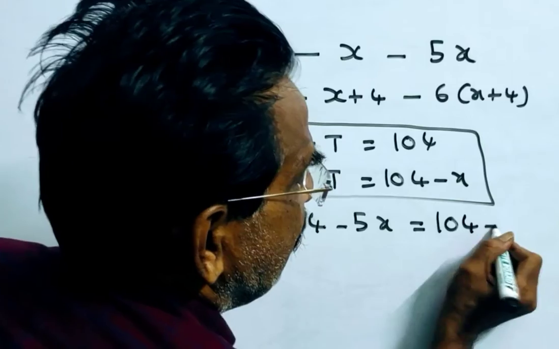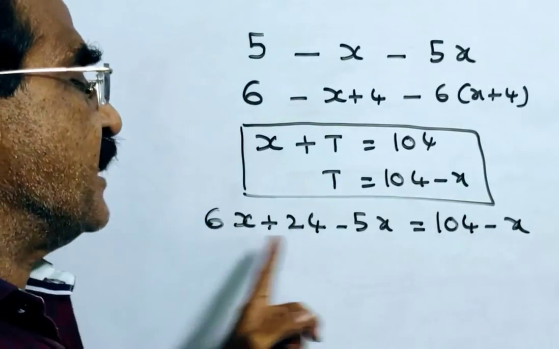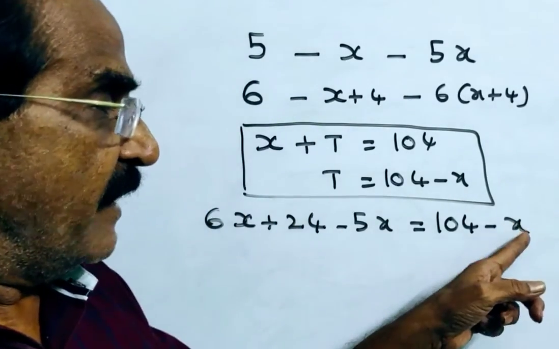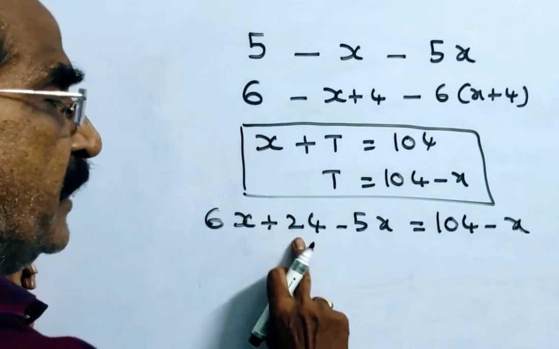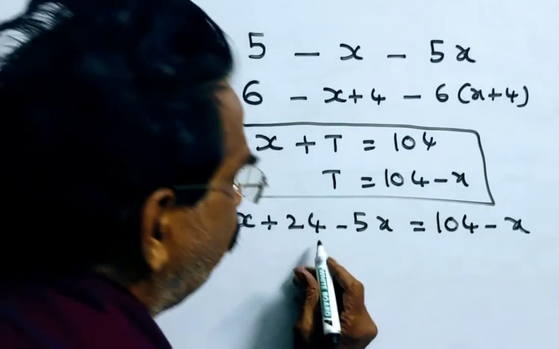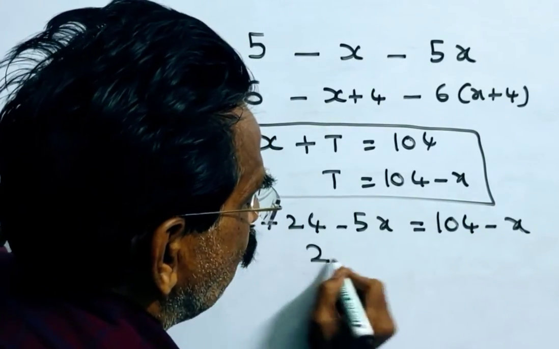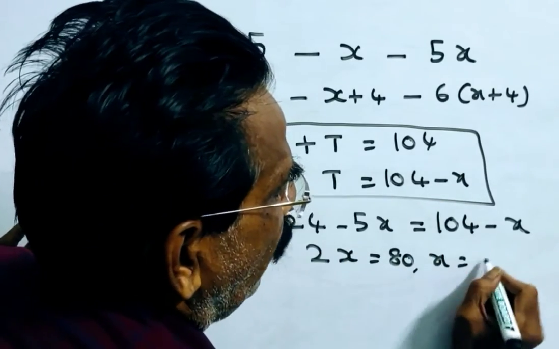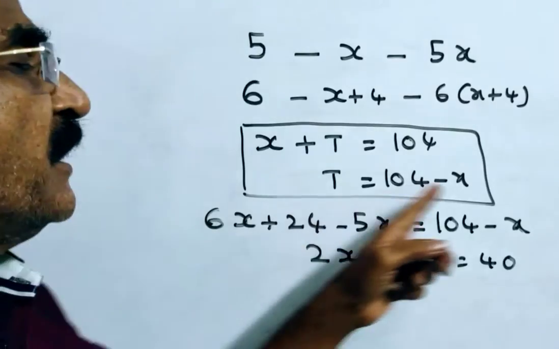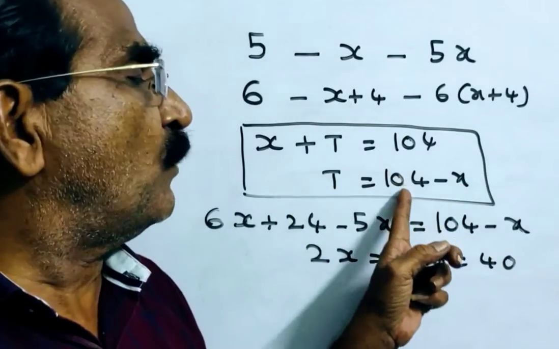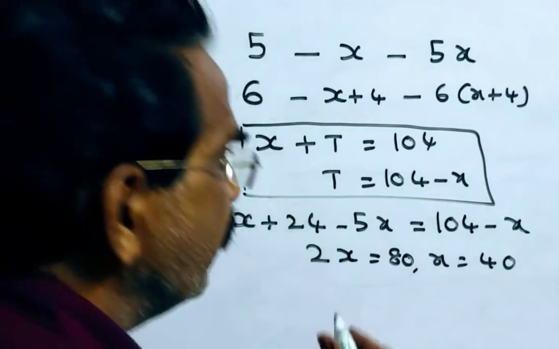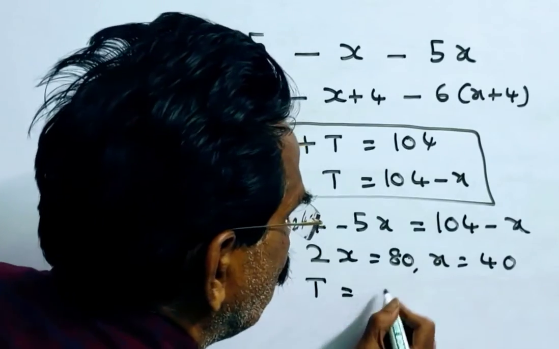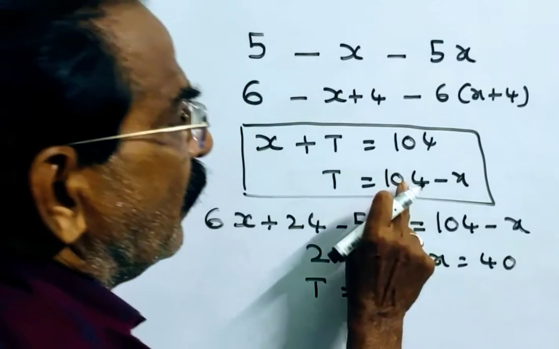Friends, 6x minus 5x, x plus x, 2x is equal to 104 minus 24, 80. 2x is equal to 80, x is equal to 40. Friends, x is equal to 40 implies teacher is equal to 104 minus 40, 64. Teacher is equal to 64.